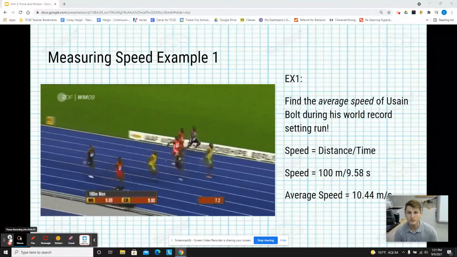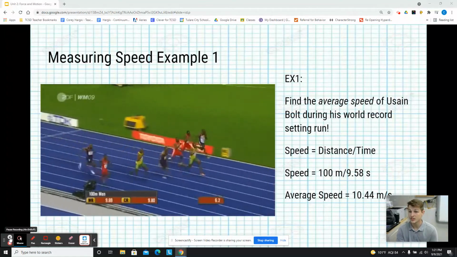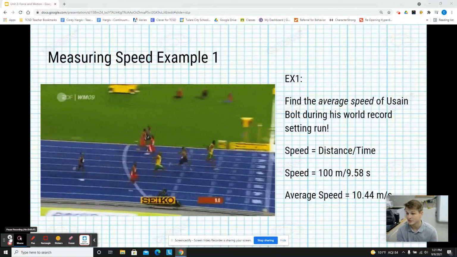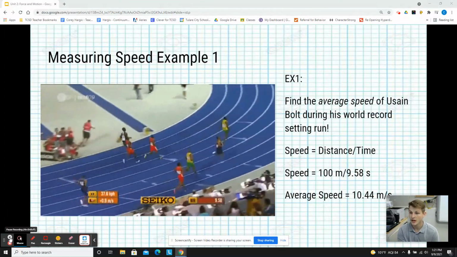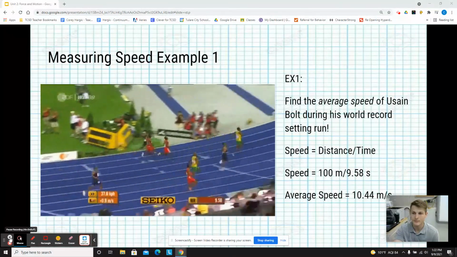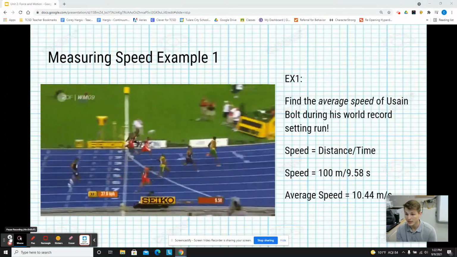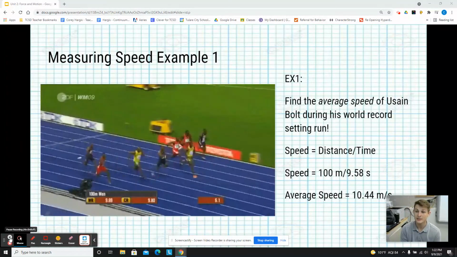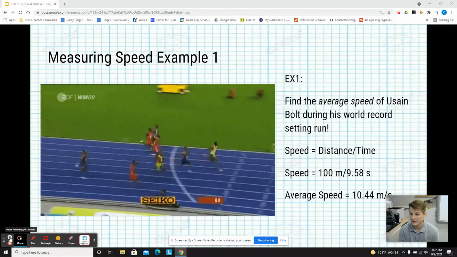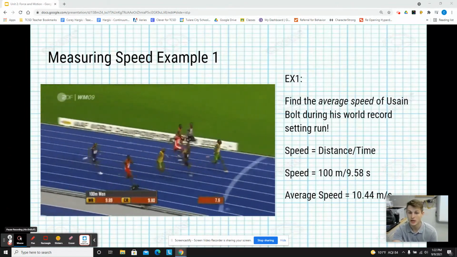So if we are to look at example 1, we're going to find the average speed of Usain Bolt during his world record setting run in 2009. So he runs 100 meters and he does it in 9.58 seconds. Fastest ever, right? If you were to average his speed over the course of that run, you would find that he ran 10.44 meters for every second he ran. Okay, so that's how we get to 100 meters.